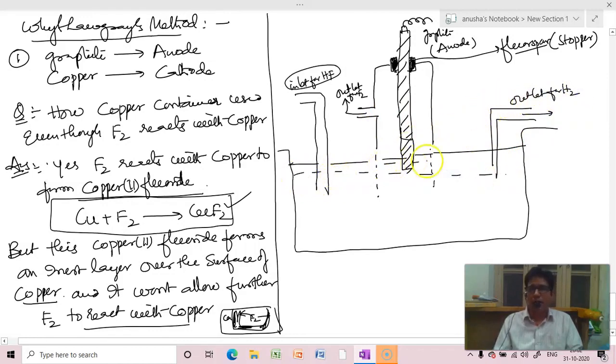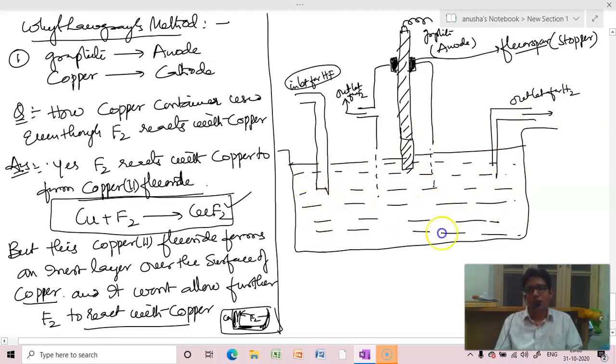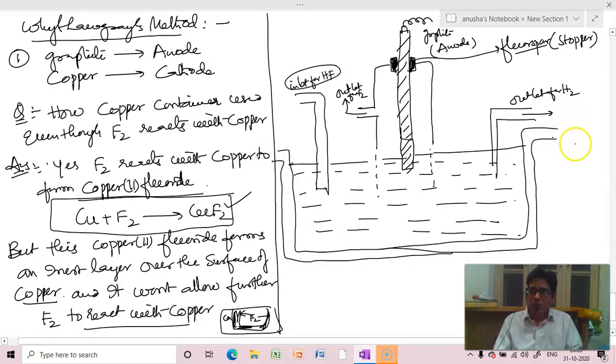Now we are taking the electrolyte. This entire arrangement is kept in a copper vessel whose inside part is coiled.